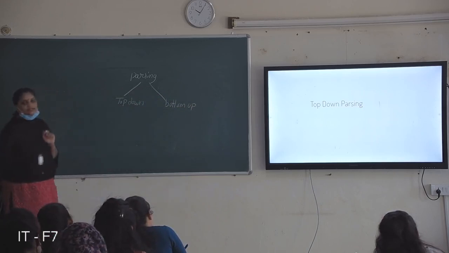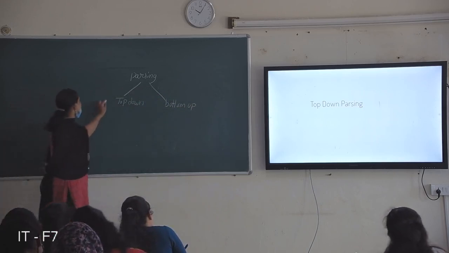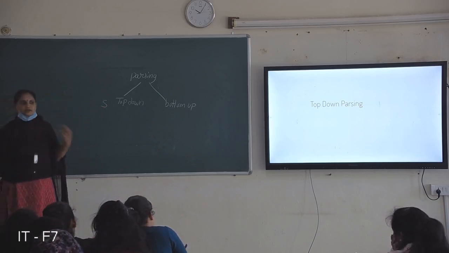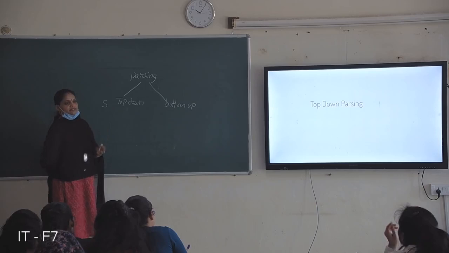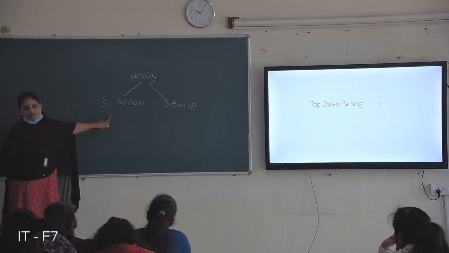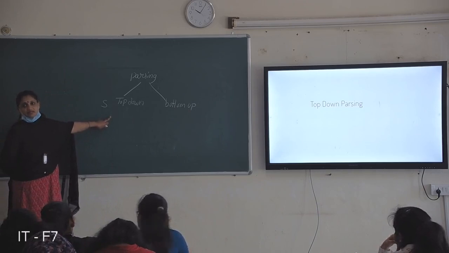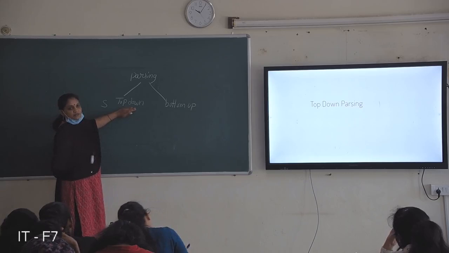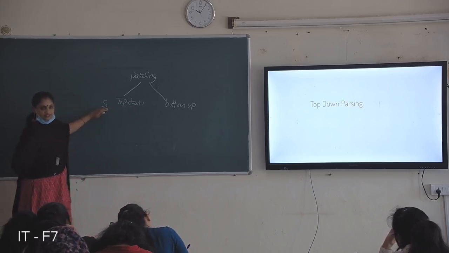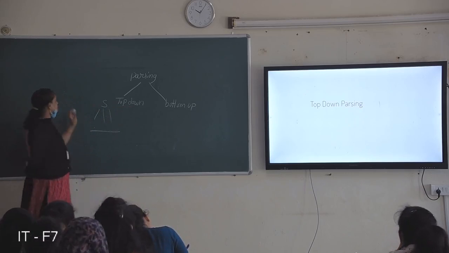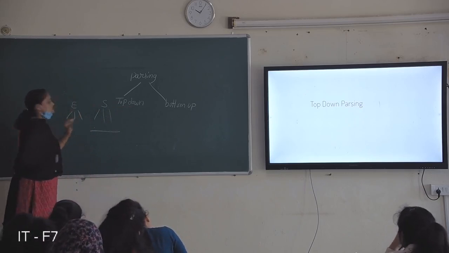So top down parsing is nothing but you start from the starting symbol. Grammar rules contain variables, terminals, productions and the starting symbol, right? You can derive a string using the starting symbol only. So like, you can start with E as the starting symbol.